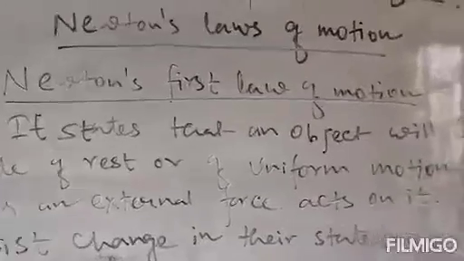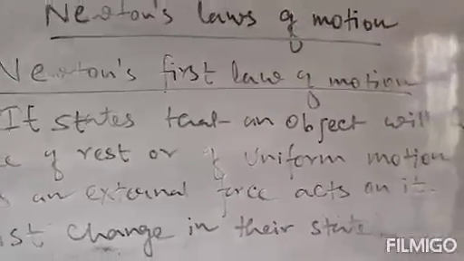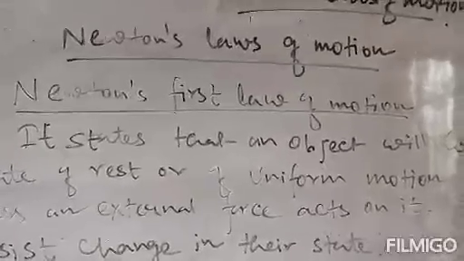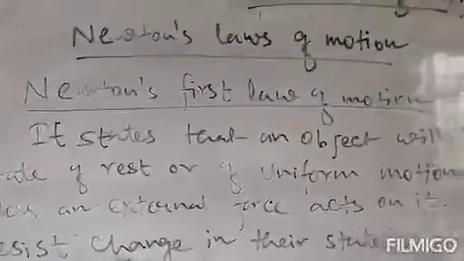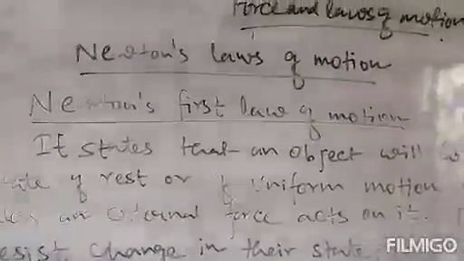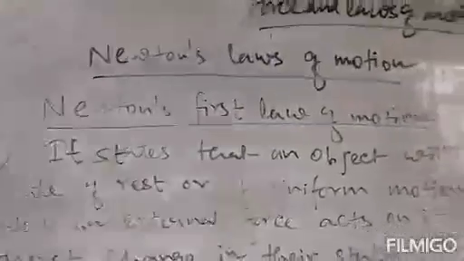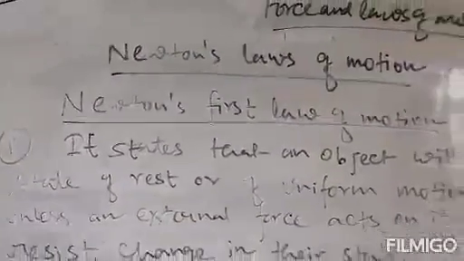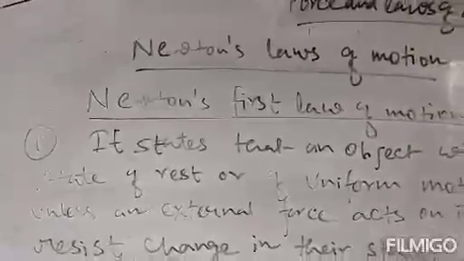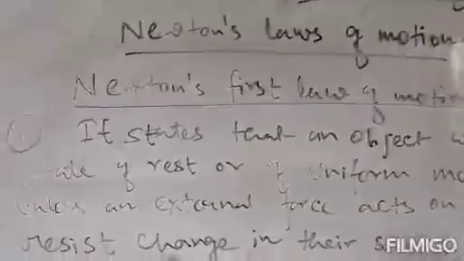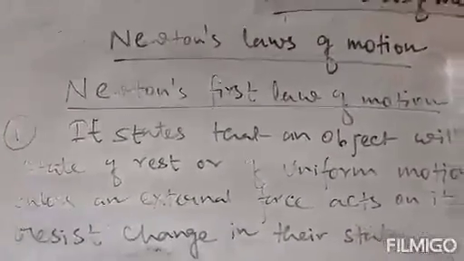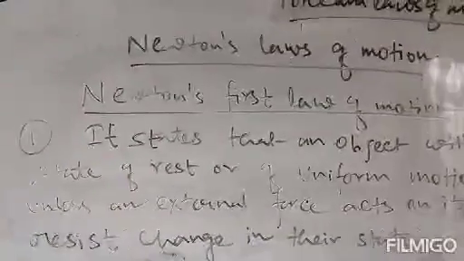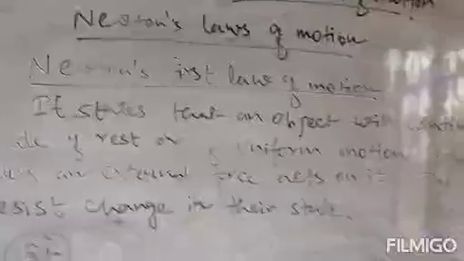The upper portion tries to stay at rest and resists the lower portion, that is the legs. So the effect is that he falls backward when the bus suddenly starts moving. Clear? That is the first example.